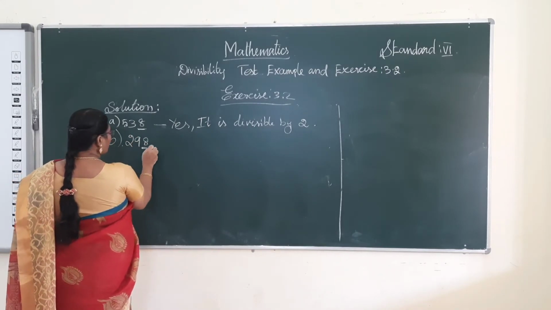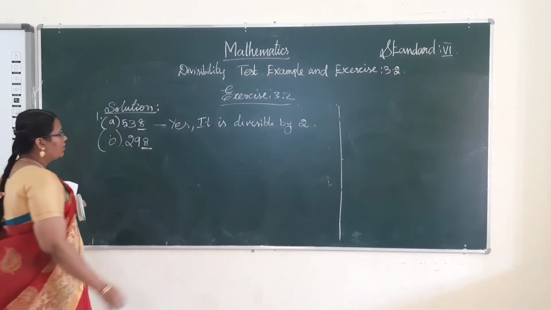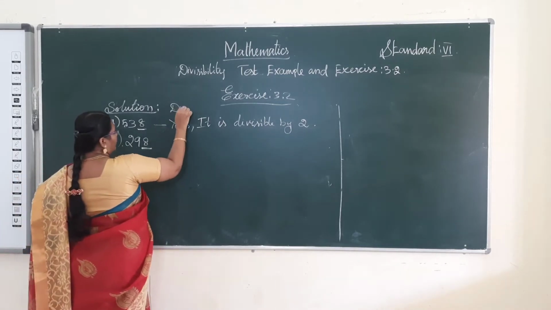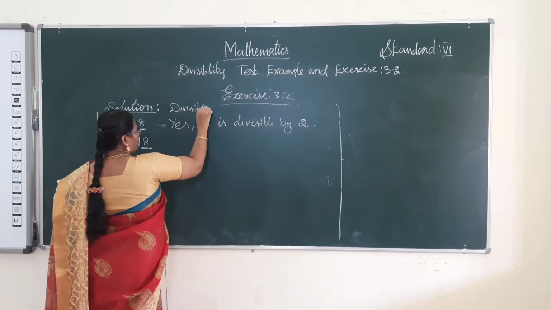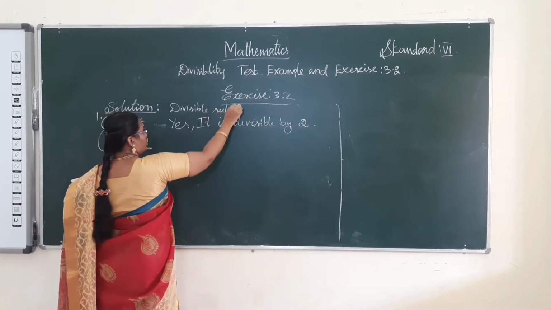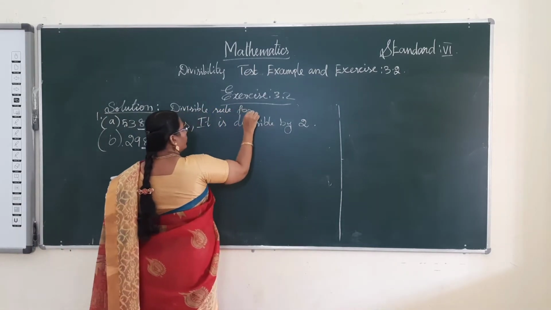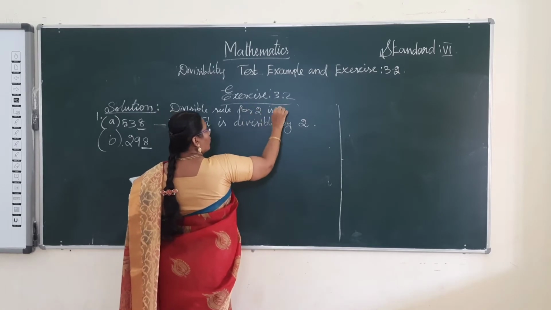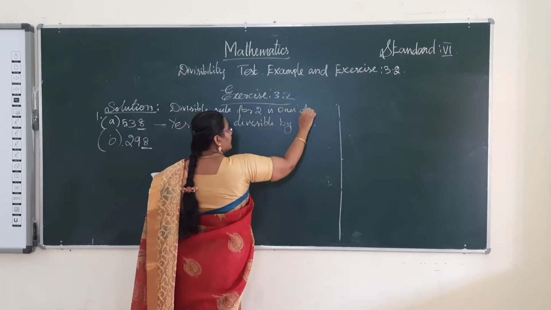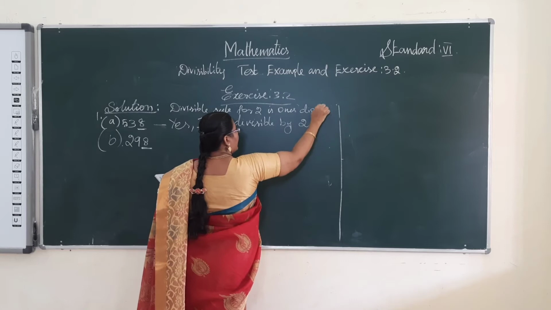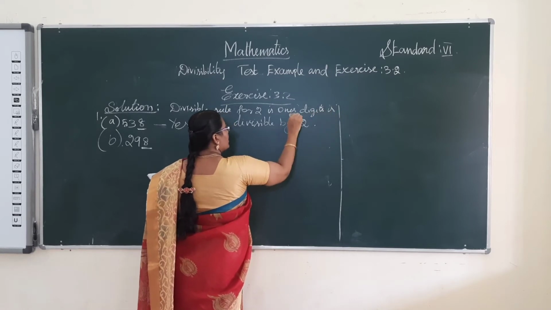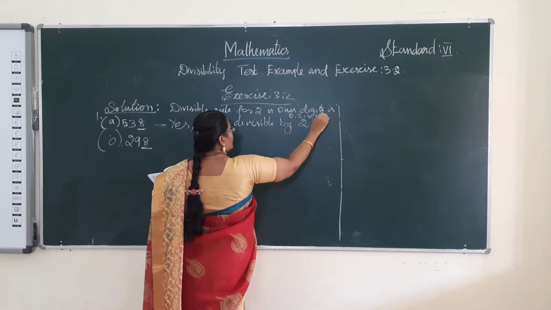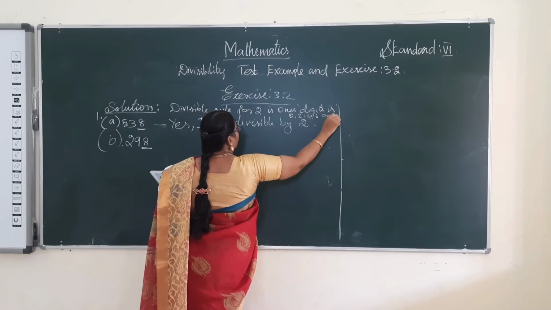Okay, and B, 298. Here also the ones place is 8. What is the divisibility rule for 2? The ones digit is 0, 2, 4, 6 or 8.